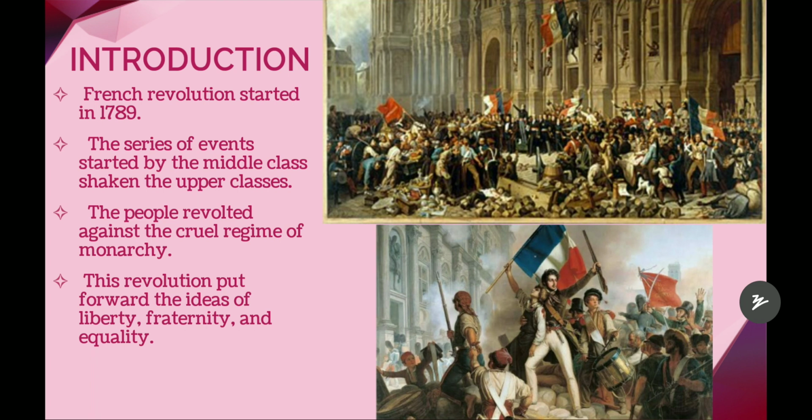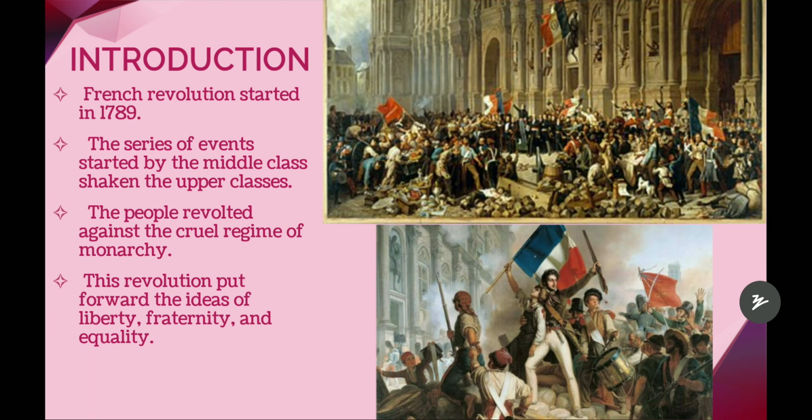This French Revolution started in the year 1789, okay, and the series of events that happened started with the middle class shaking the upper classes. The poor people and the middle class people had no rights because of this system. These middle class and poor people fought against the upper classes for their rights. That is why this revolution started.